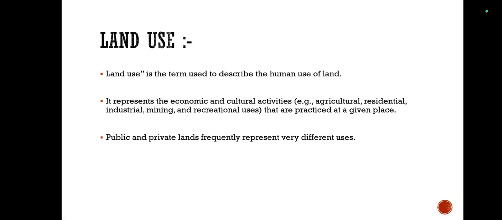Of course, in its statement only it is given what is land use. Land use means usage of land. So usage of land can be for various purposes, for cultural purposes, economic purposes or any purpose for which the land is used. So land use is the way or purpose for which the land in a region is used. The interaction between geographical factors and man have resulted in land use. Land use undergoes changes with time.